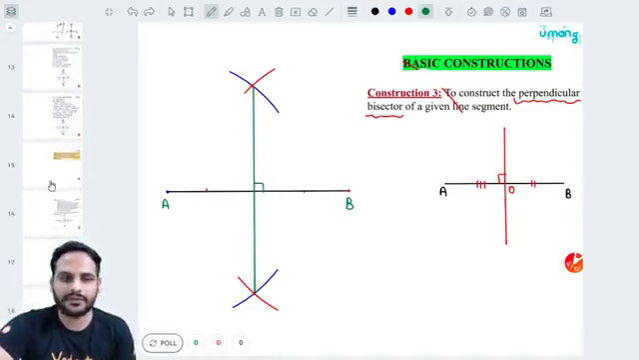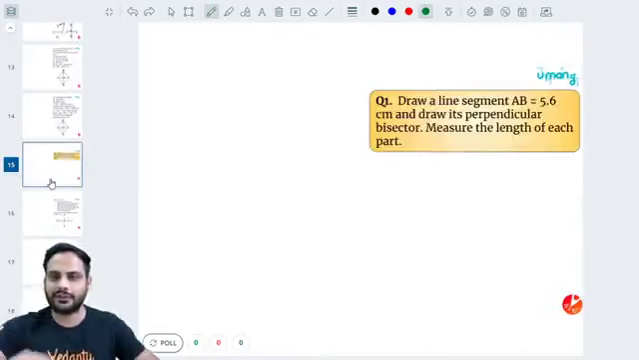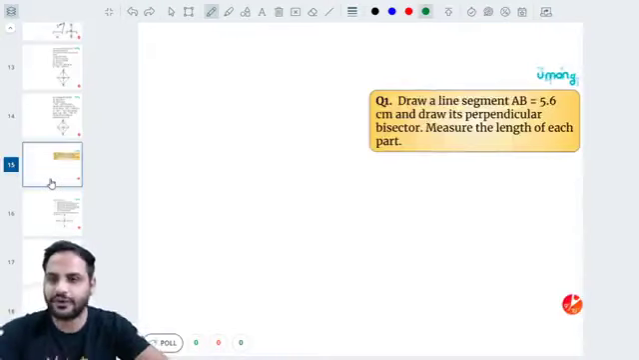Okay? So these are the constructions involved in this question. So let's look at some of the questions. So first question is: draw a line segment AB which is 5.6 centimeter and draw its perpendicular bisector.